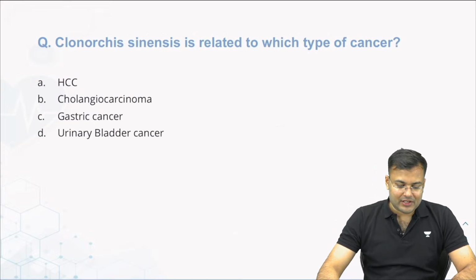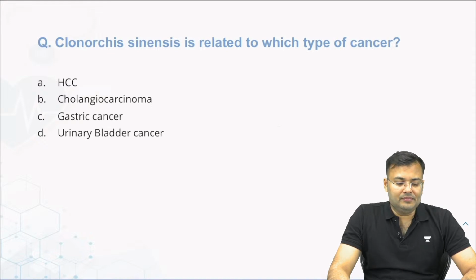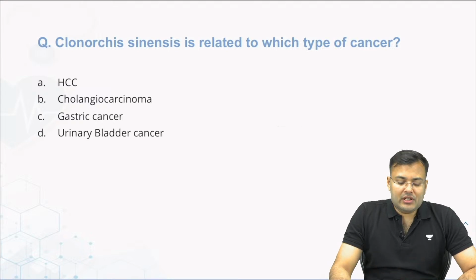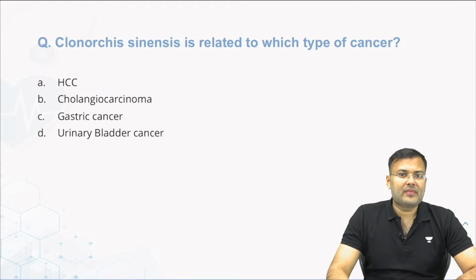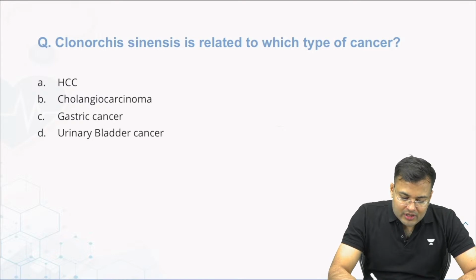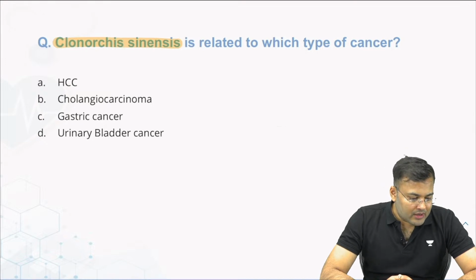Okay, now see the second question. Clonorchis sinensis is related to which type of cancer? And guys, if you want to add something in the language of the question, or tell me about a change in the options, please tell me. If some options were not there, you also tell me. So what is the correct answer? Ankit wants to say C. Ataur Rahman wants to say B.